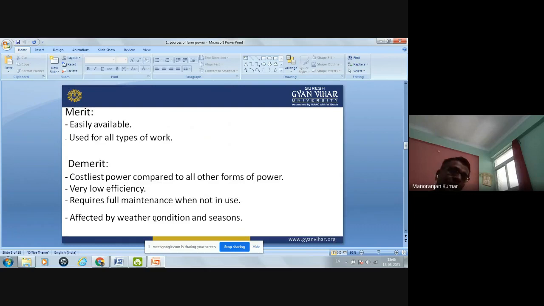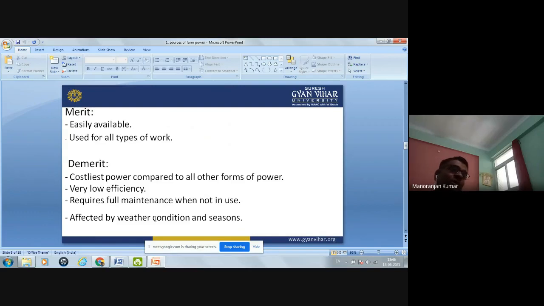Okay, but this type of power also has demerits. What are the demerits? It is costly. Nowadays, it is the costliest power compared to all other forms of power. It has very low efficiency. If we compare it with the tractor, then it has a very low efficiency. And also, it requires maintenance when not in use.